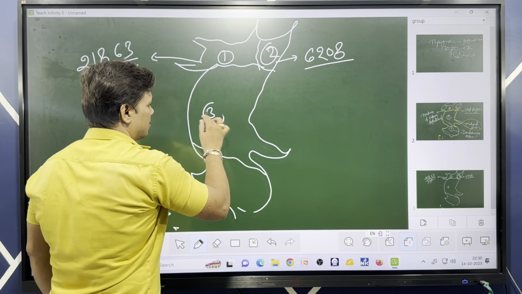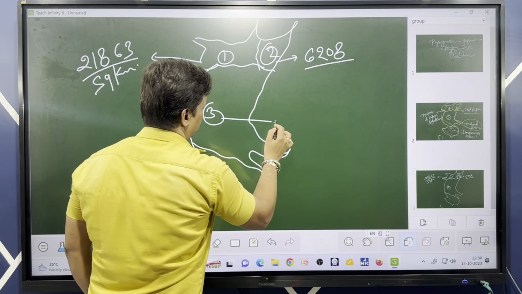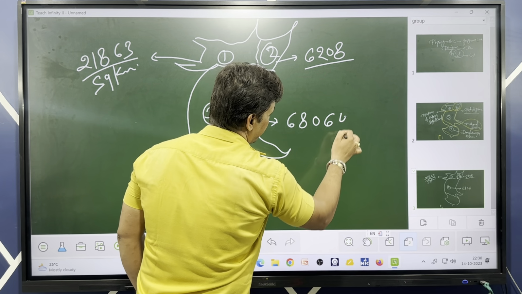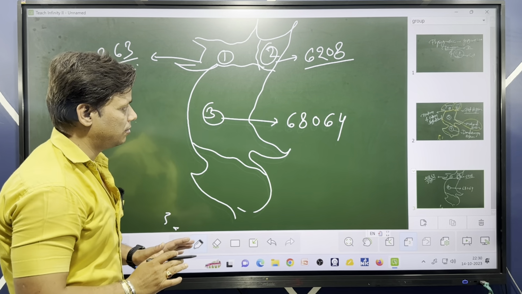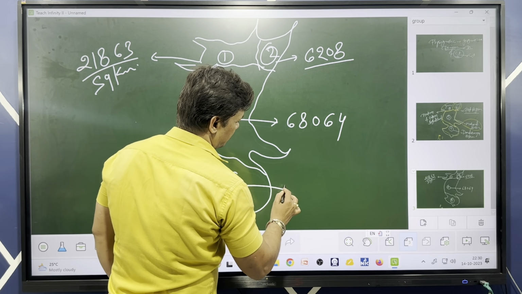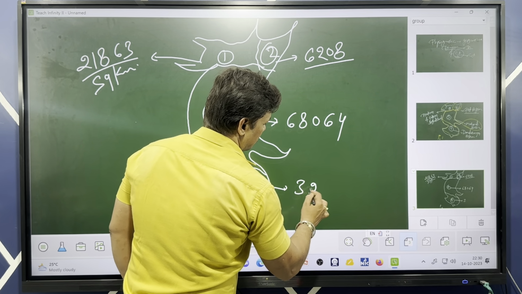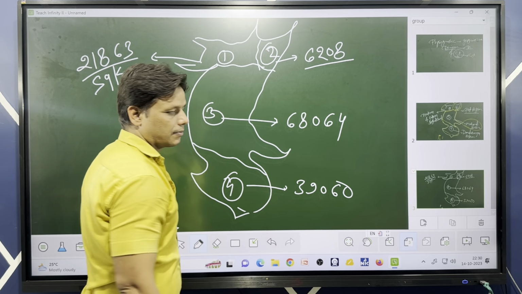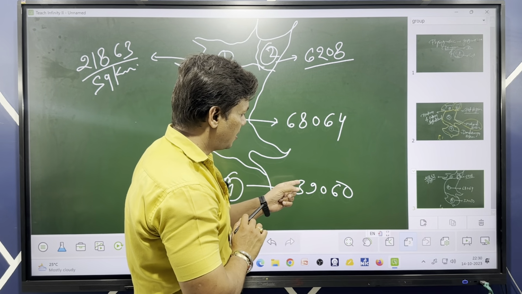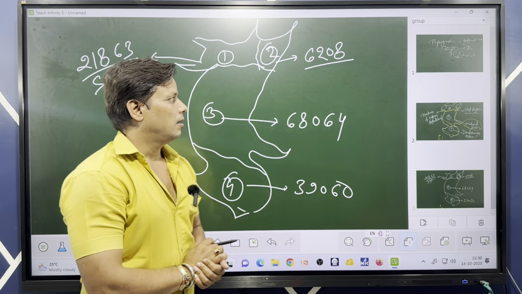Then the largest part, which we studied earlier, 68,064. And now the southern part, the fourth part, the Dandakaranya region. The total area of the Dandakaranya region is 39,060.